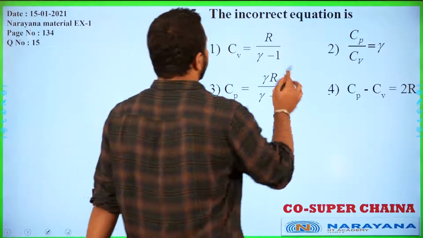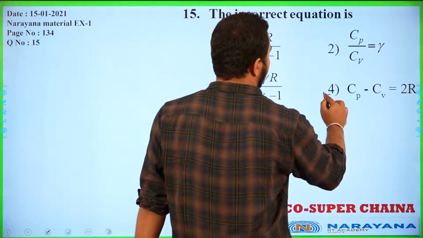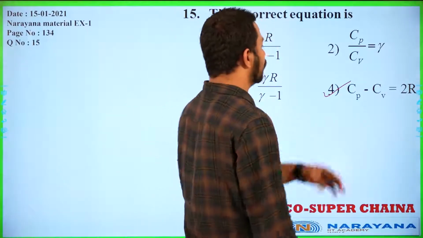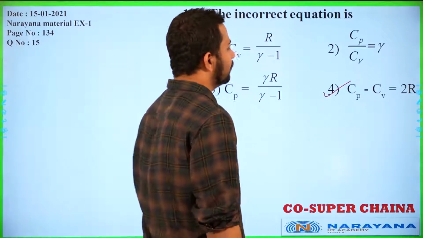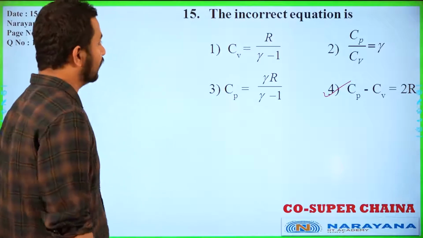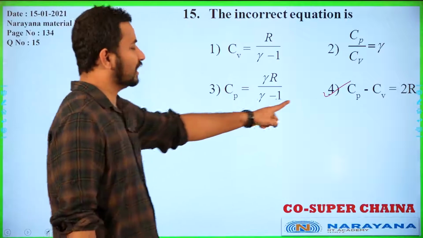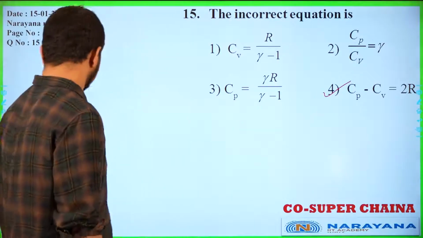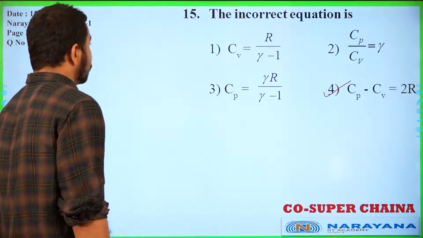Here you have to find the incorrect equation. If you see, Cp minus Cv is equal to R, and here it is written as 2R. The other expressions are valid; only Cp minus Cv equals 2R is the incorrect option. So we have to choose which of the following is the incorrect option, and this is the answer for this question. Next, we move to the next question.